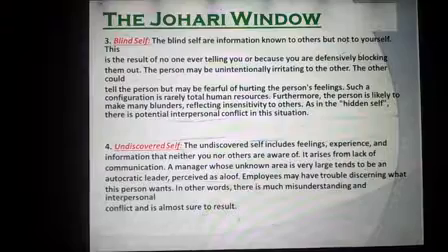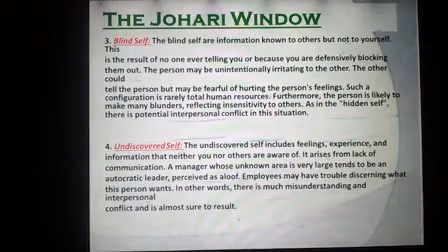Blind self. The blind self is information known to others but not to yourself. This is the result of no one ever telling you, or because you are defensive, blocking them out. The person may be unintentionally irritating to others. The others could tell the person but may be fearful of hurting the person's feelings. Such a configuration is rarely total human resources. Furthermore, the person is likely to make many blunders reflecting insensitivity to others. As with the hidden self, there is potential interpersonal conflict in this situation.